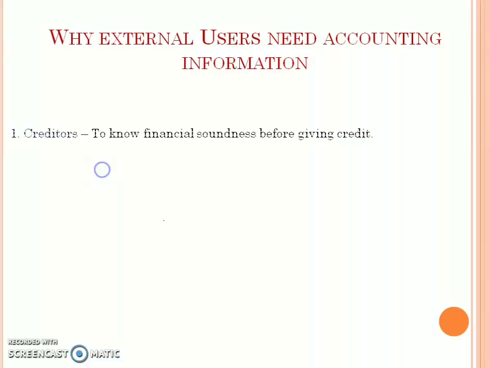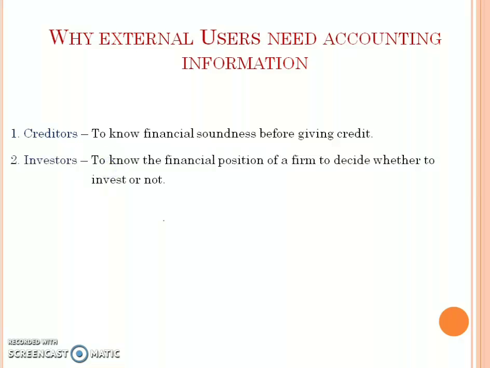Let's see. First is creditors: to know financial soundness before giving credit. See, creditors are those persons who have given their money to the business. So they obviously want to know whether the firm will be able to repay their money back or not. And for this purpose, they used to see accounting information like the balance sheet and profit and loss account before giving credit.